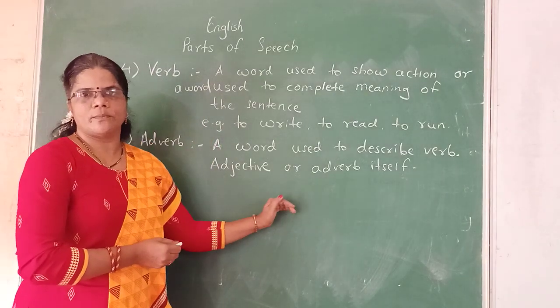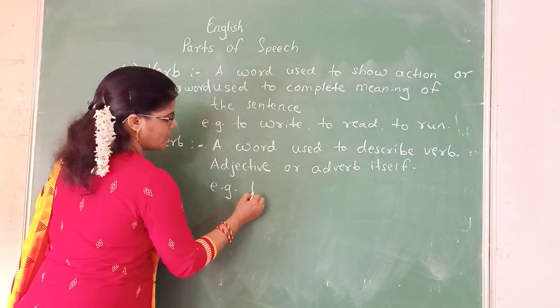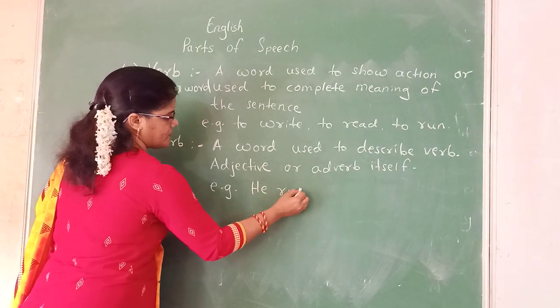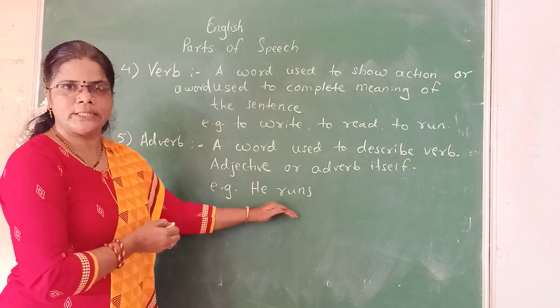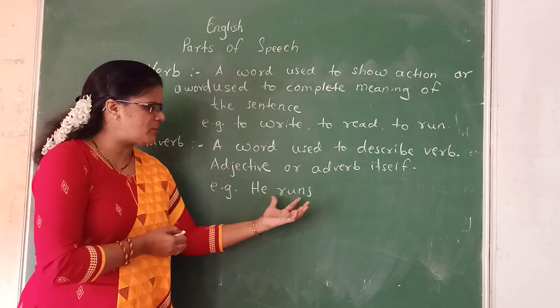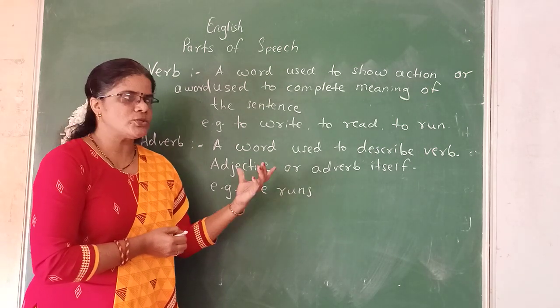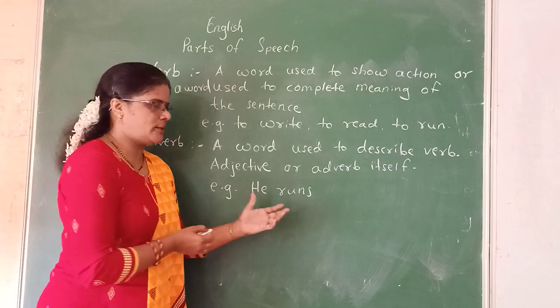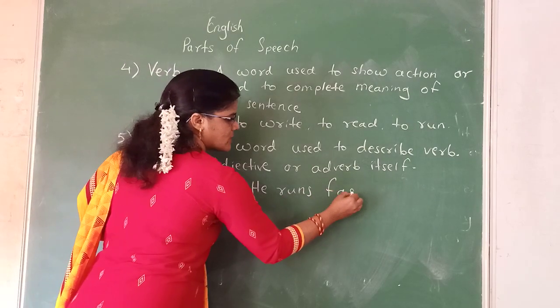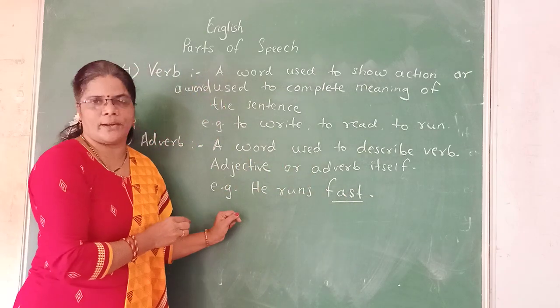Then what is an adverb? We are going to see the example. For example, he runs. He runs is a sentence. But how does he run? We want to say something more about this run. We want to describe this running. And so, which word should be used here? We can say he runs fast. So, fast becomes an adverb.